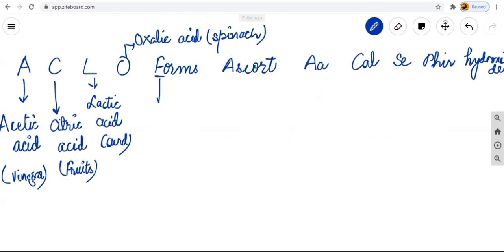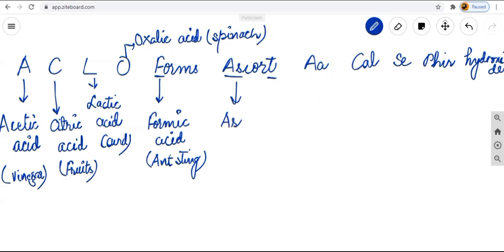Now this F becomes formic acid. This formic acid is always found in sting. In this ascode, we have two meanings, this S and this T. Two parts are there.